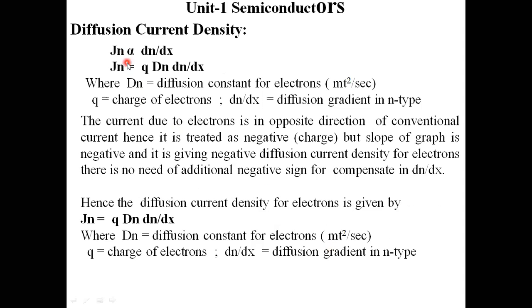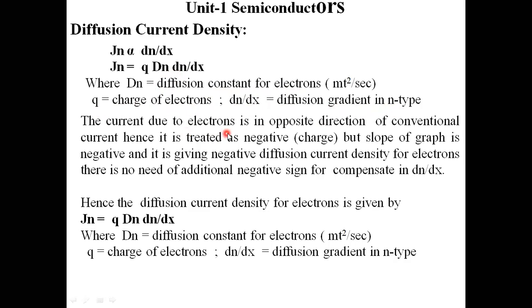And that is Jn is proportional to dn by dx. That is current density Jn. Jn is equal to q Dn dn by dx, where Dn is the diffusion constant for electrons, q is the charge of electrons, and dn by dx is the diffusion gradient in n type.